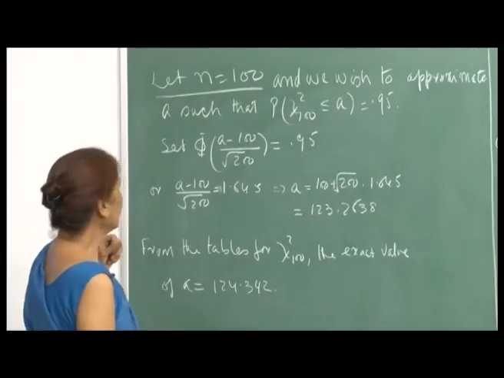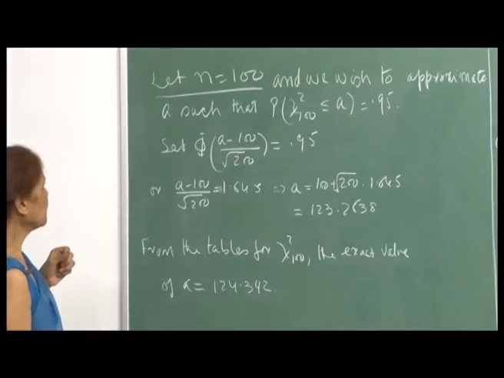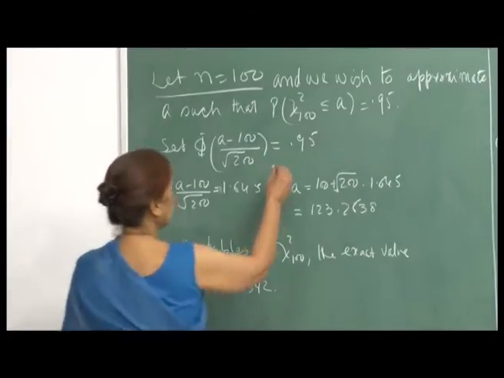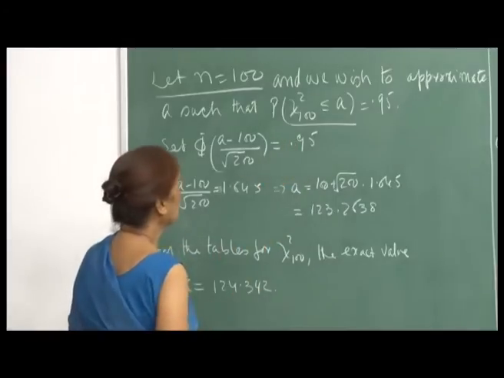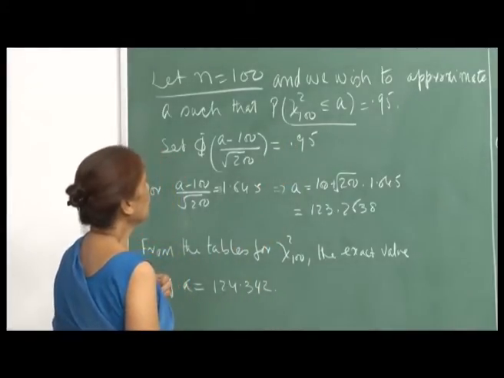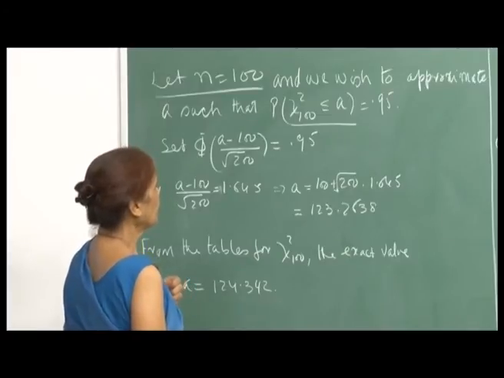So, let us compare the values for n equal to 100, and we want to approximate a such that the probability that chi-square 100 is less than or equal to a is equal to 0.95, right.